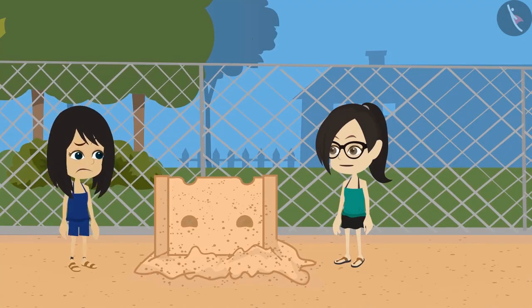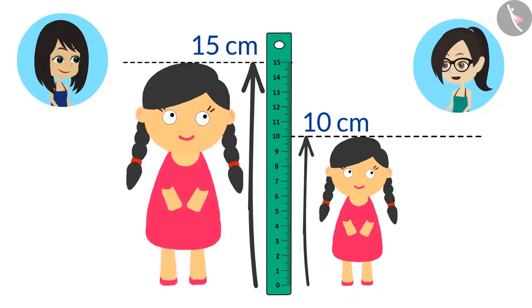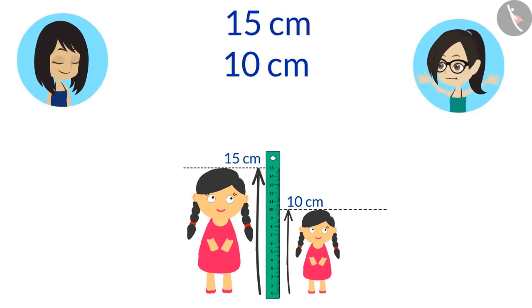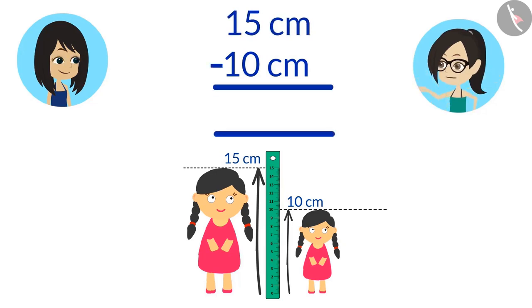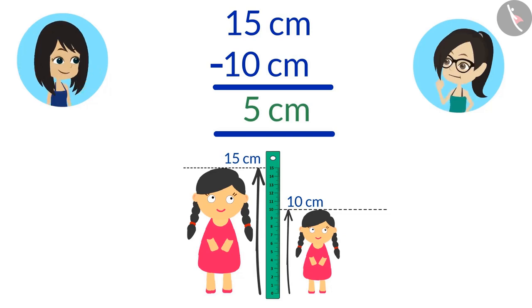That's easy to find. Your doll is 10 centimeter tall and my doll is 15 centimeter tall. If we subtract the height of your doll, which is 10 centimeters, from the height of my doll, which is 15 centimeters, we will come to know how much shorter is your doll from my doll. If we subtract 10 from 15, we will get 5. That means your doll is 5 centimeters shorter than my doll. Yes, and we can also say that my doll is 5 centimeters taller than your doll.